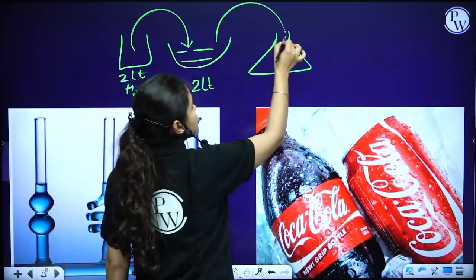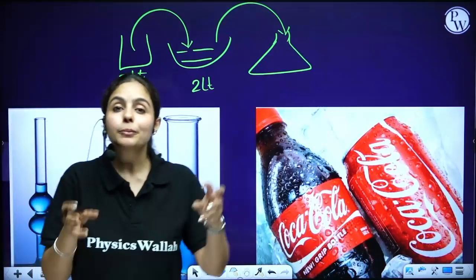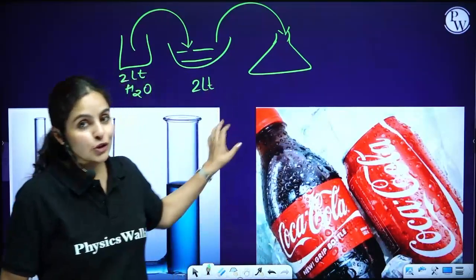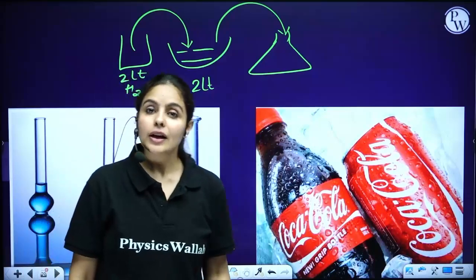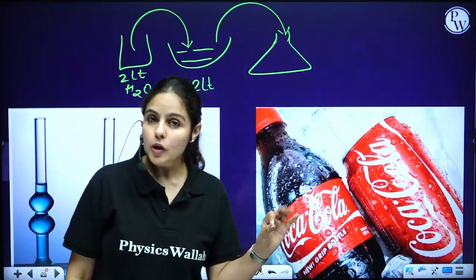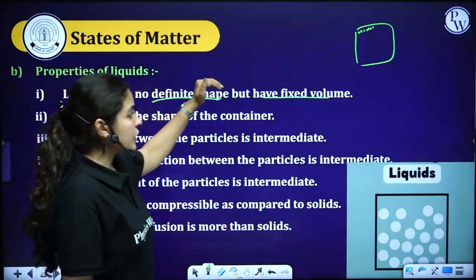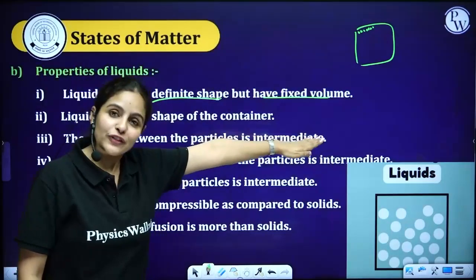Now again I'll shift this into another container. So 2 liters will be 2 liters only, guys. That volume will remain fixed, but shape can be changed according to the shape of the container. I hope that is understood. Clear, boss? Crystal clear? Alright. So liquids have no fixed shape. That can be changed, but volume will always be fixed.